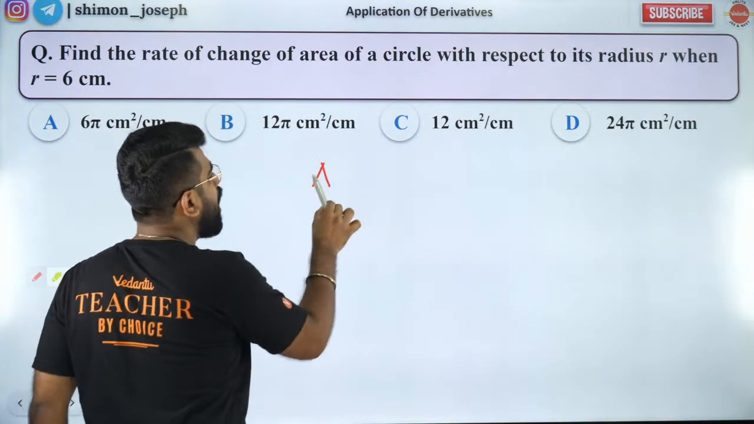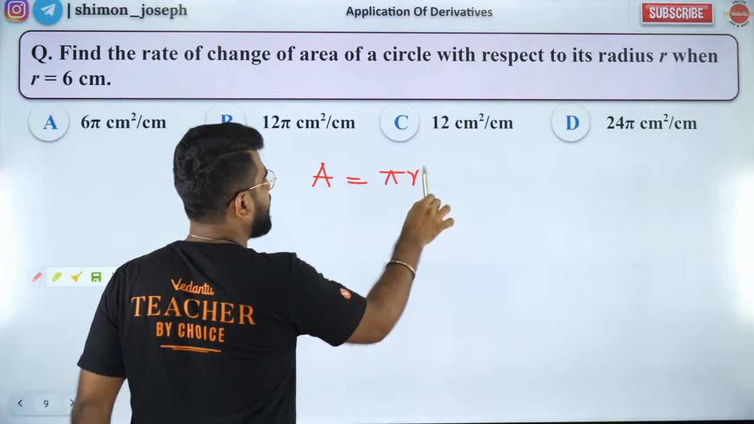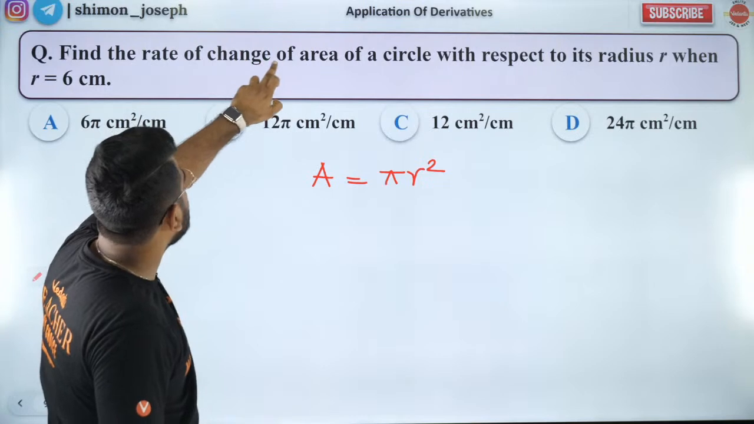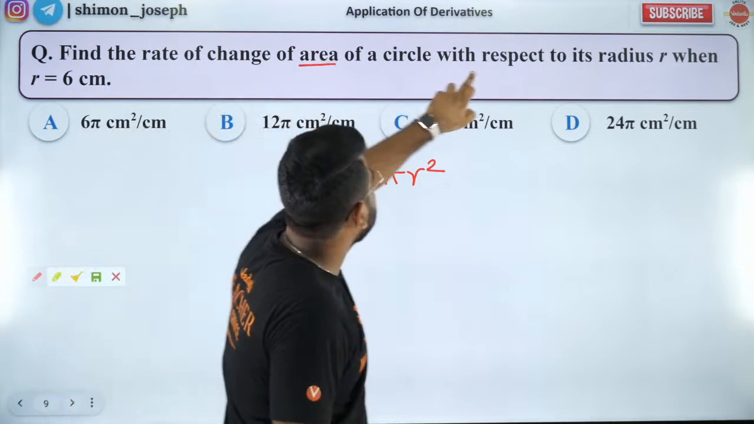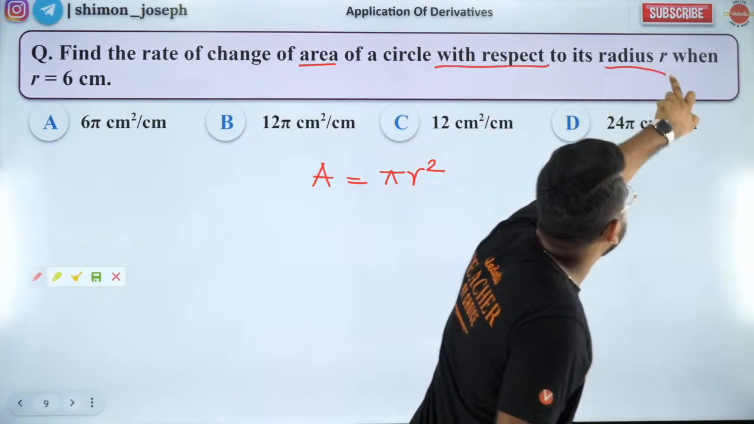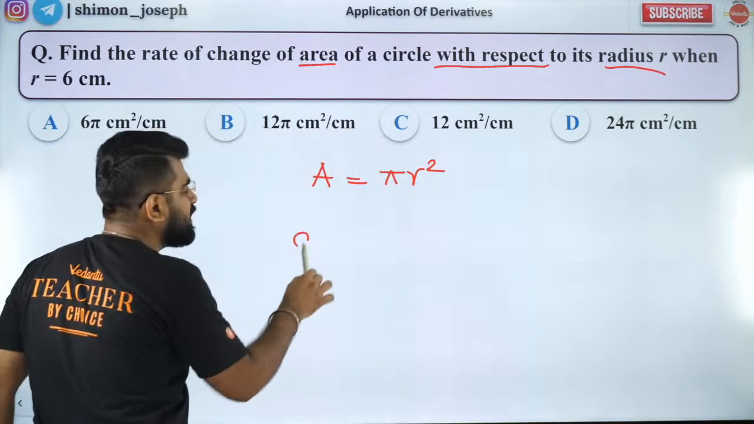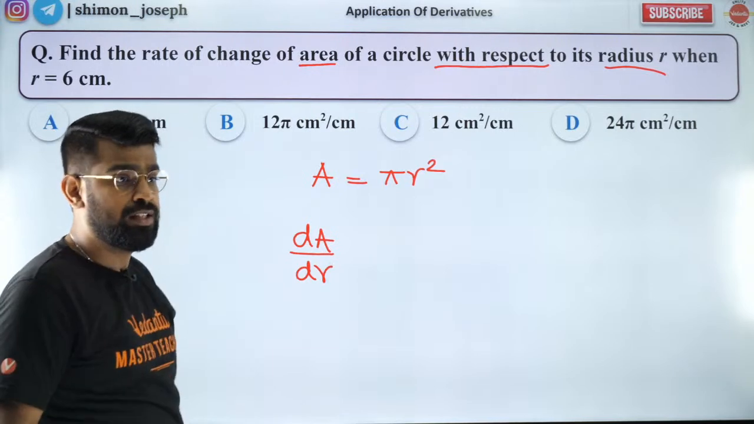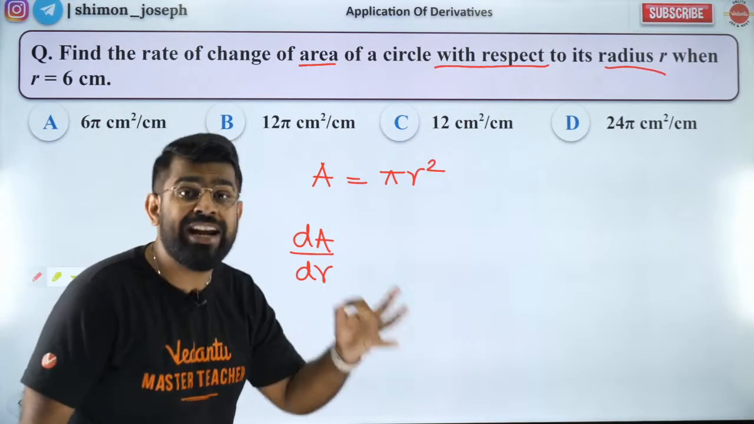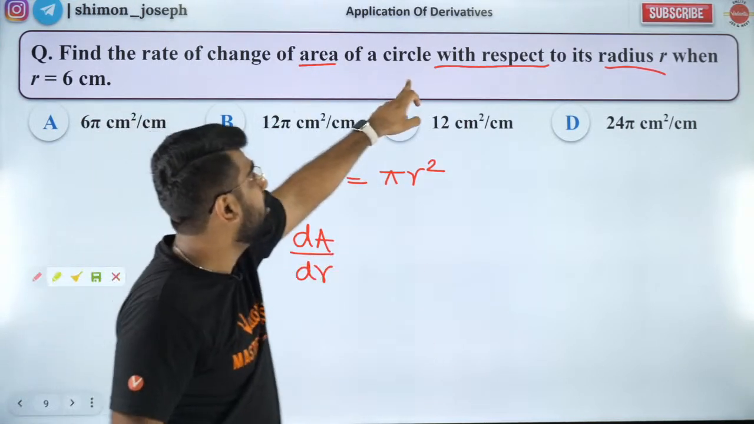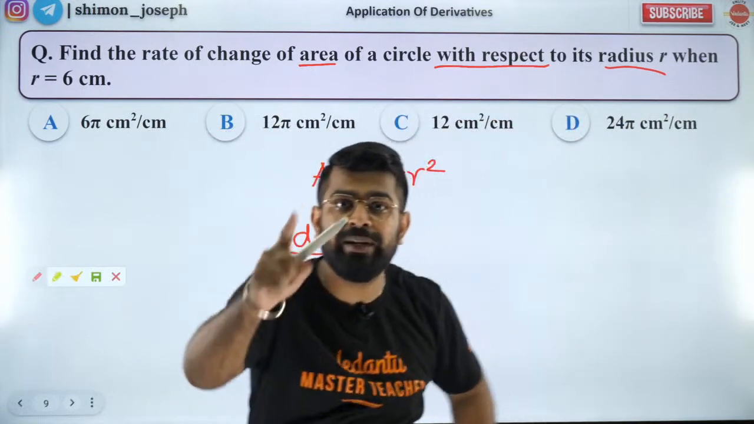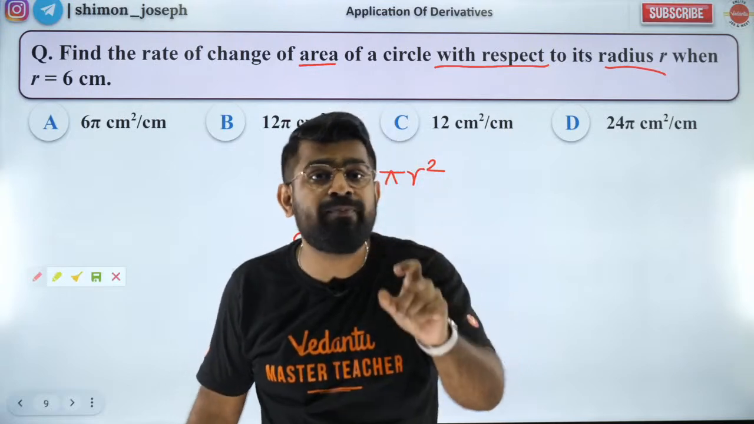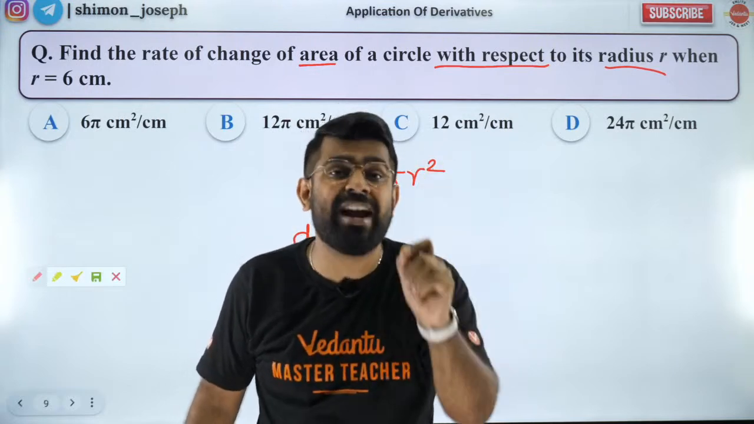See, area of circle is what? Pi r square, correct? They're asking rate of change of area with respect to radius. That means they want dA by dr. Is that correct? How many of you understood that? They asked rate of change of area with respect to radius. That means they want to know how area is changing with respect to radius. That means it is dA by dr.